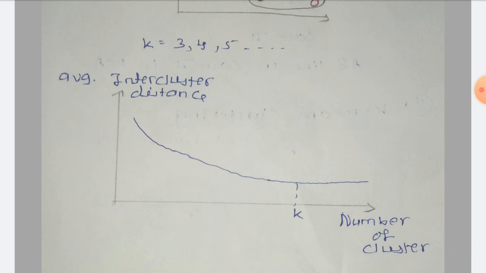Obviously as we go on increasing the number of clusters, initially the average intercluster distance is reduced. But after some point, after taking a maximum number of initial clusters, there is no change in the average intercluster distance. So exactly that point we need to consider as the key point.